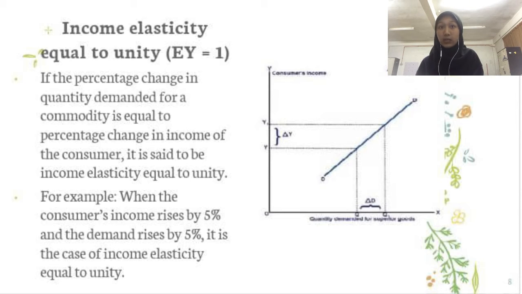Why is it equal? Because the percentage change in quantity demanded is the same as the percentage change in income of the consumer. For example, when consumer income rises by 5% and demand rises by 5%, which is the same percentage, it is the case of income elasticity equal to unity. We can look at the graph as an example related to the example given.